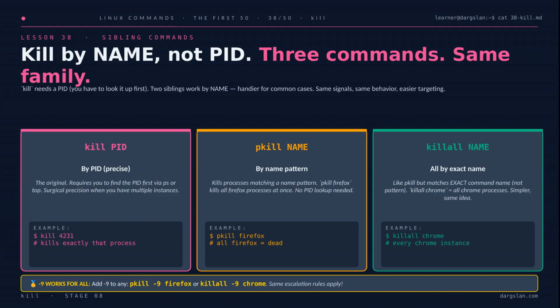Now here's something that would have saved Tom a few minutes earlier. Kill isn't the only tool in this family. It needs a PID, which means hunting through ps or top first. But pkill and killall work by name. pkill firefox takes out every Firefox process matching that pattern, and killall chrome does the same by exact command name. And the best part? The escalation rules carry over. pkill -9 or killall -9 behave exactly like kill -9. Same SIGKILL, same caveats. Polite first, forceful only if you must.